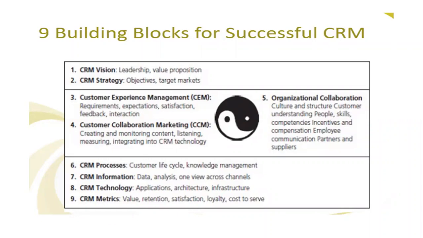The sixth is the CRM process. How exactly is it? The customer life cycle. We know that CLC, the customer also has a life cycle, and then there is knowledge management. We have already seen what knowledge management is and how it works in our unit 2. Then the seventh one is the CRM information. So here data will be collected, analyzed, and one view across the channels will be distributed.